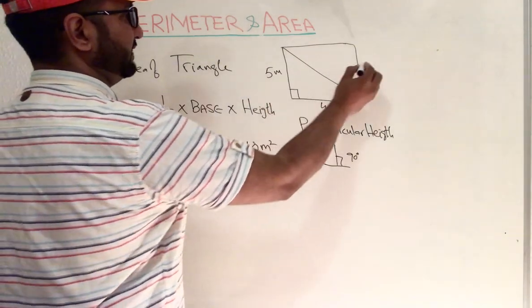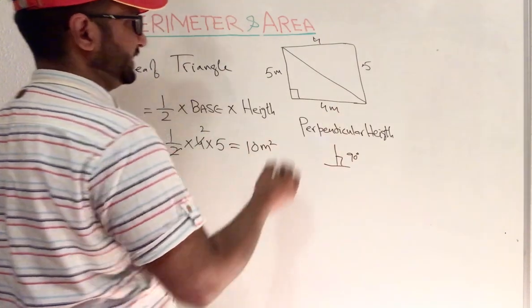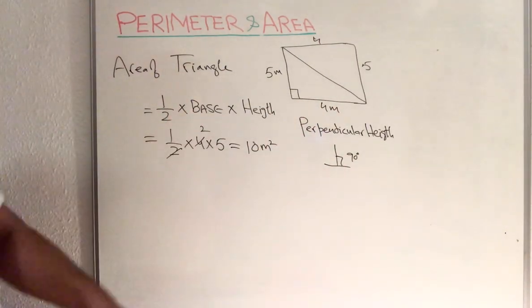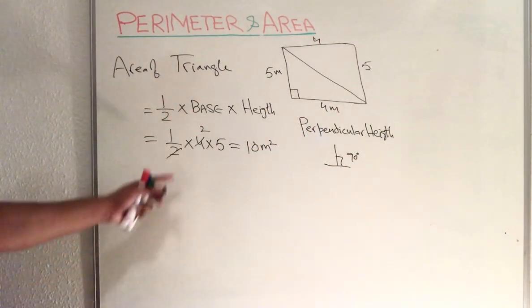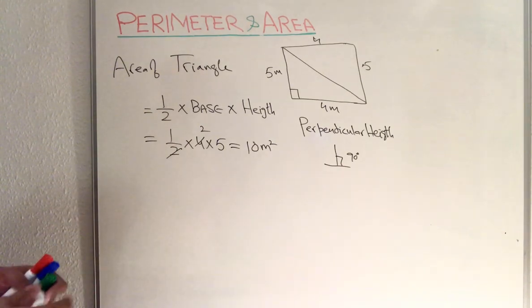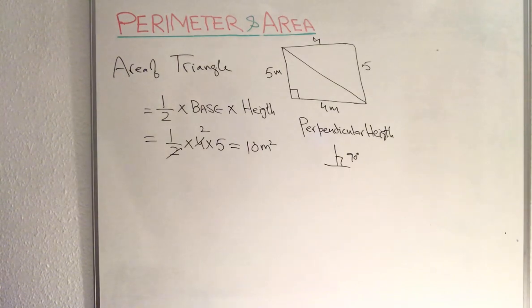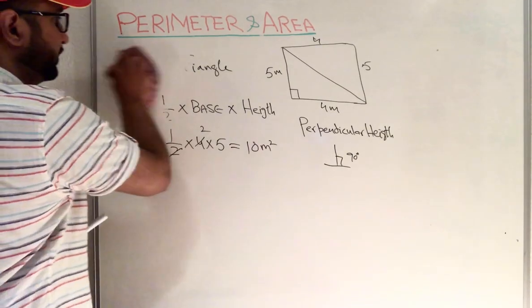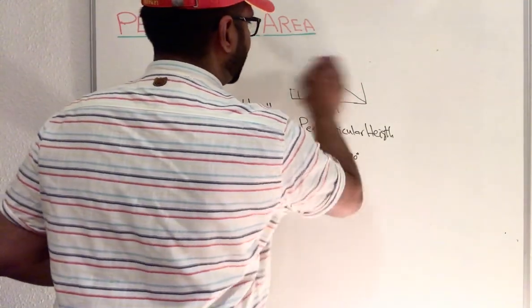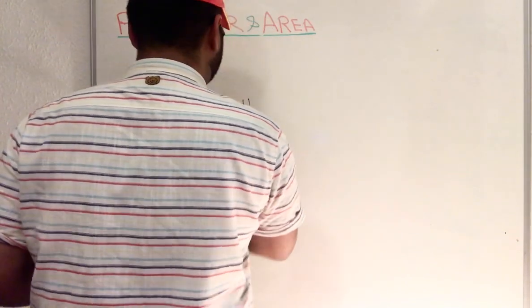So if this side is 5 and this is 4, then you multiply and take half of that, so you find out the area of a right angle triangle. If you have a different triangle, then how can you find out the area? You need to work out a perpendicular height, or sometimes they give the perpendicular height.